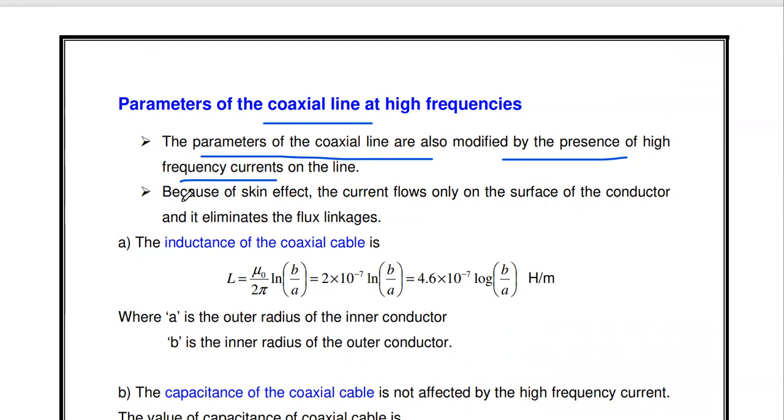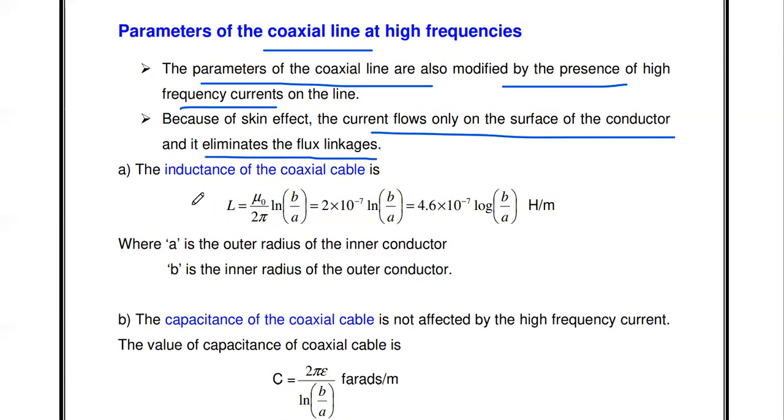Because of the skin effect, the current flows only on the surface of the conductor, so it eliminates the flux linkages. Already you know. Similarly, the inductance of coaxial cable is given by mu naught divided by 2 pi into ln b by a, or otherwise 2 into 10 to the power minus 7 ln b by a. In terms of logarithm, it is 4.6 into 10 to the power minus 7 log b by a.